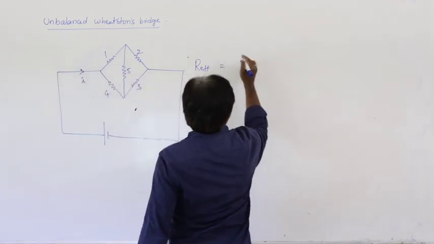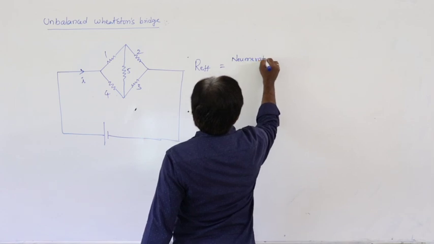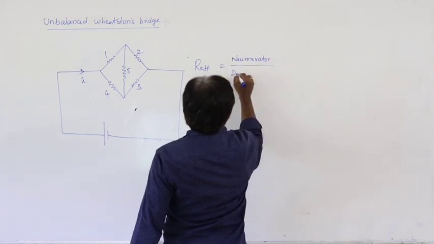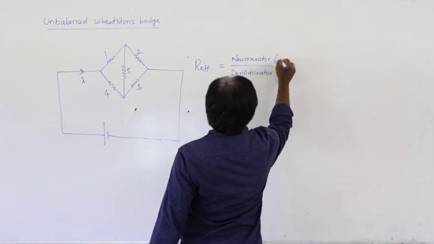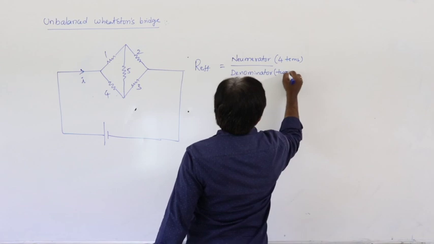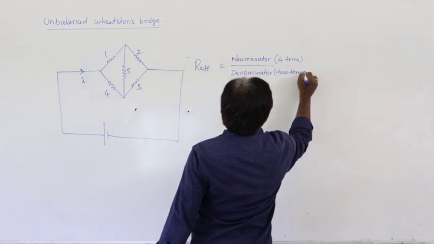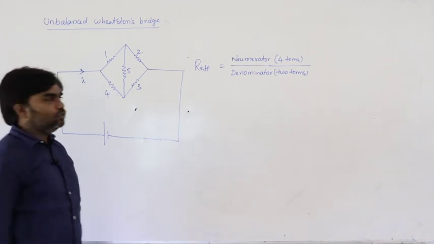R effective. So here numerator, denominator. Let us say it is 4 terms, 2 terms. Numerator 4 terms, denominator 2 terms.